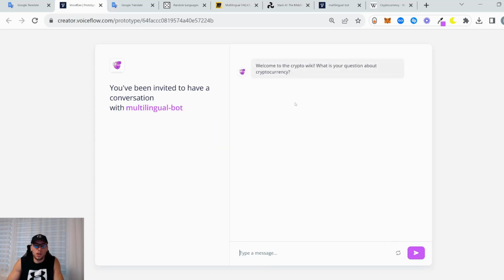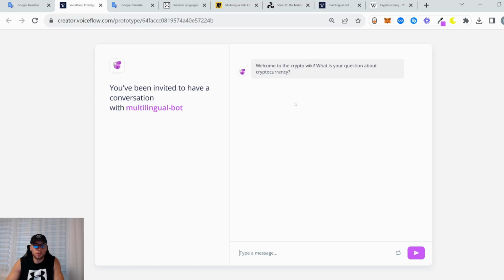So, a little bit of background for this chatbot. This chatbot answers questions related to cryptocurrency. It has a knowledge base. I'm gonna show you later. Just want to show you how it works first, and then I'm gonna show you the actual workflow.